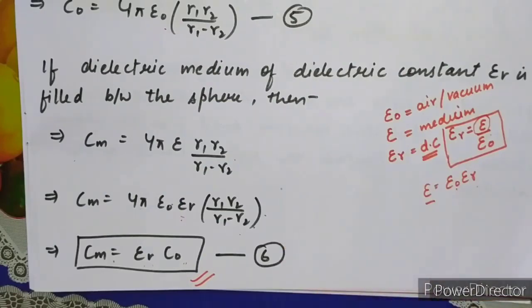Afterwards we have combinations of capacitors. This topic is similar to the combinations of resistance, which you already studied in your 10th standard, where resistors are in parallel and series combinations. Similarly, here capacitances are connected in series and parallel combinations, and they also have derivations. So in our next class, we will solve the combinations of capacitors.